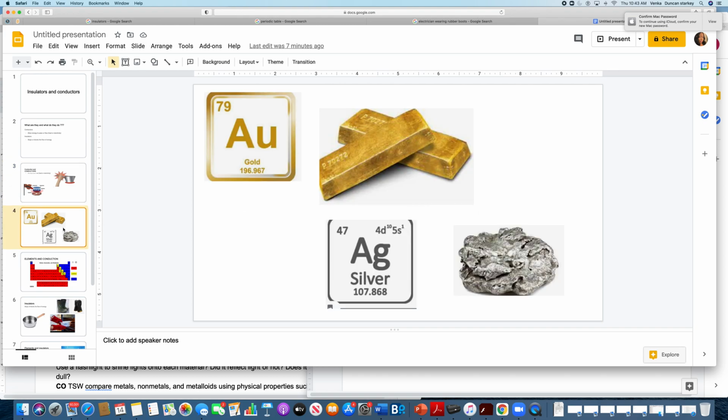Well, some elements can be conductors as well. Elements like gold, capital A, lowercase u, and silver, capital A, lowercase g, are good conductors, meaning they allow energy to flow through them easily. That energy can be heat or electricity.